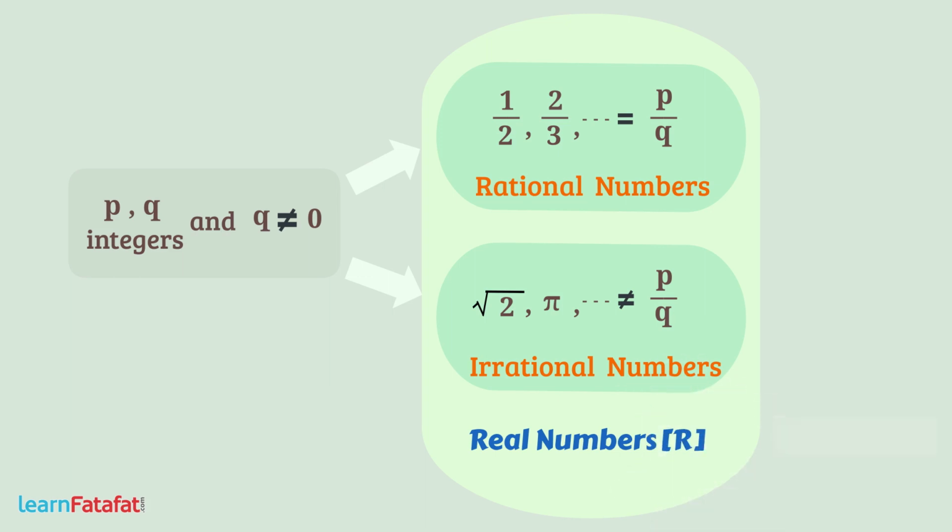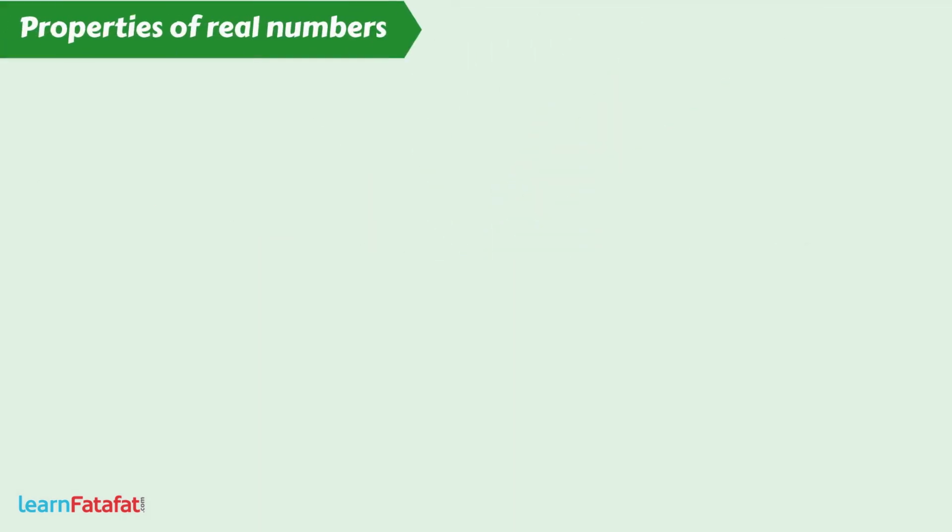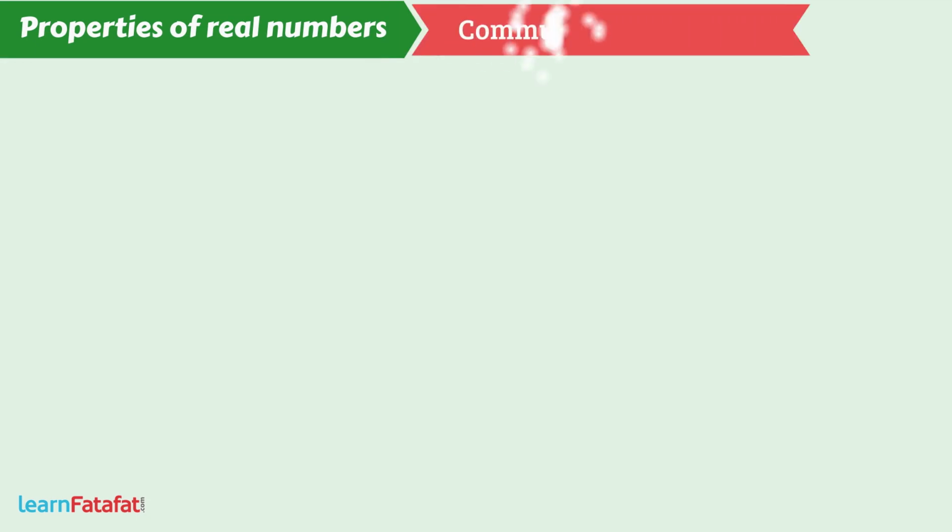For doing operations like addition, subtraction, multiplication or division on real numbers, we must understand their properties. So let's learn some of the properties of real numbers. Commutative property.